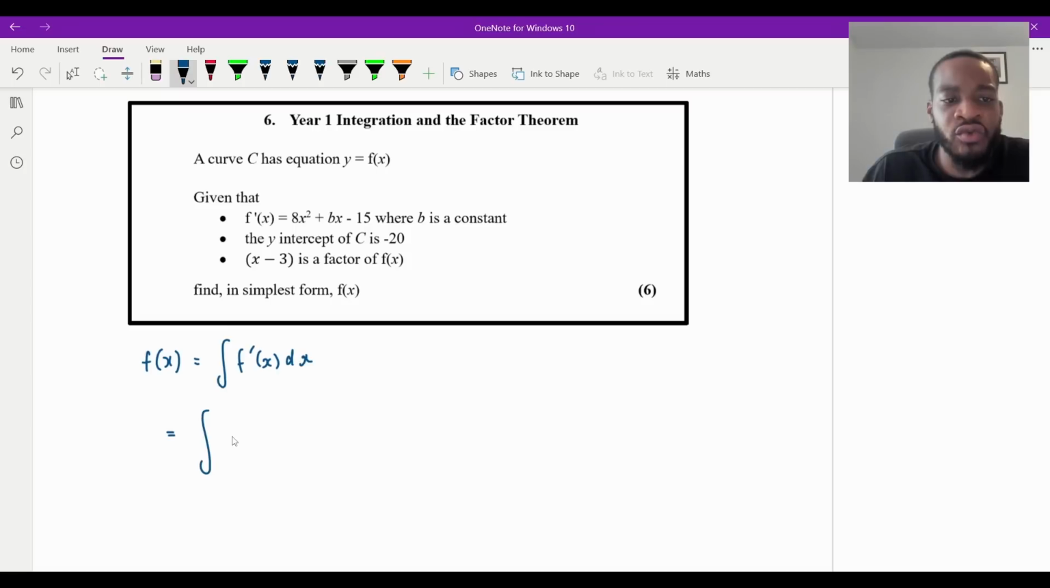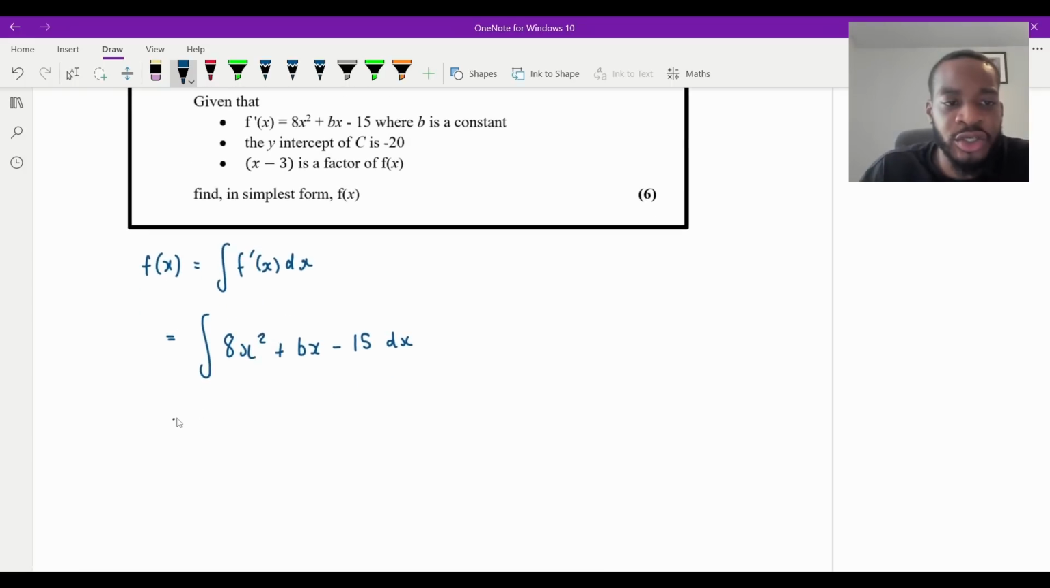So it's going to be the integral of 8x squared plus bx minus 15 dx. And now this is just standard integration. So we add 1 to the power, divide by the new power. So that will go to a 3, and I would divide by 3. But we were already times it by 8, weren't we? So we can just combine the 8 and the division by 3 to make 8/3. So I'll write 8 over 3 instead. So that becomes 8/3 x cubed.